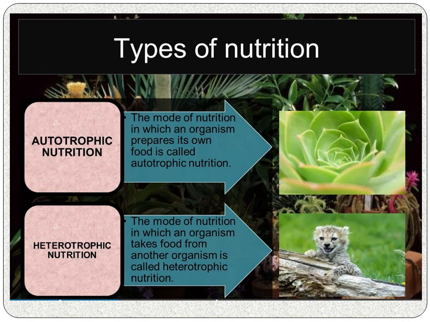Next, heterotrophs. Hetero means others and troph means nutrition. These organisms are unable to prepare food by themselves and therefore derive nutrition from others. Examples are non-green plants, animals and human beings. So heterotrophic nutrition is the mode of nutrition in which an organism takes food from another organism.